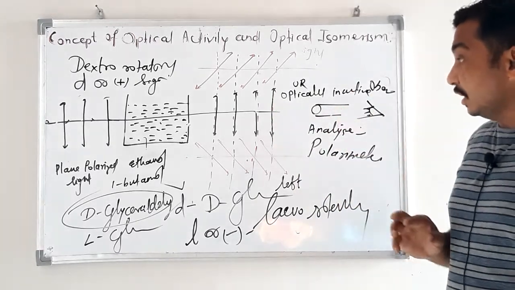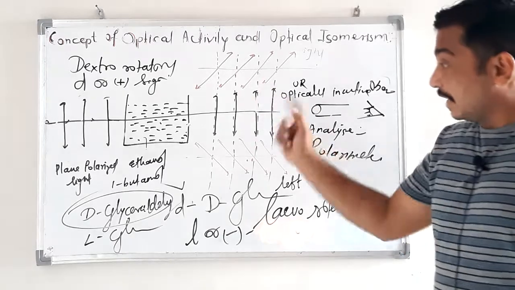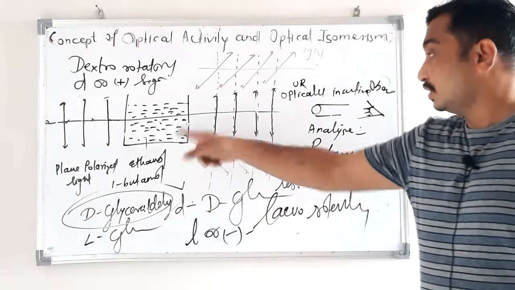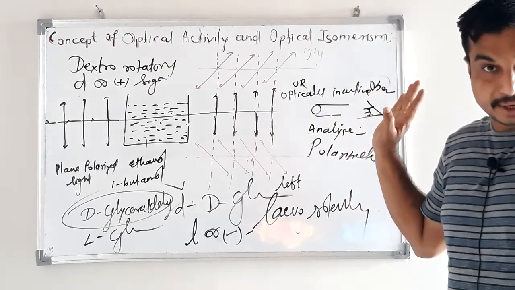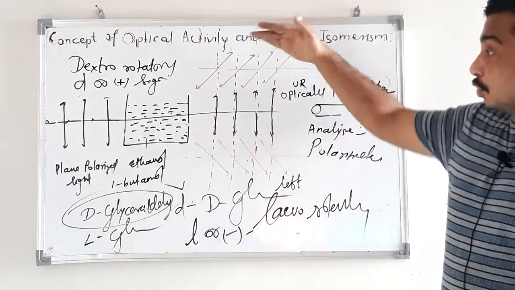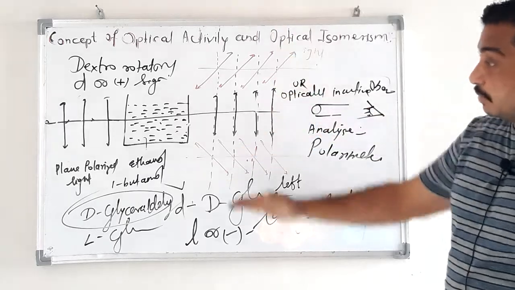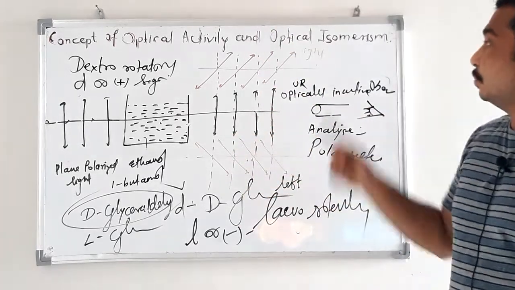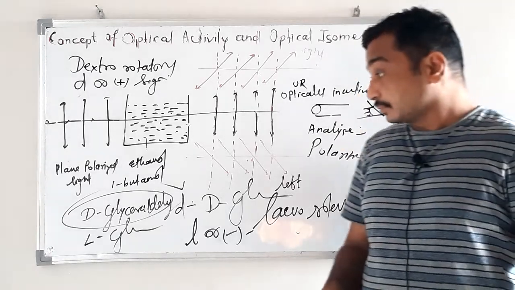During analysis, if the same light comes out, then there is no rotation, and that compound is said to be optically inactive. If there is rotation toward the right side or left side, then that compound is said to be optically active.